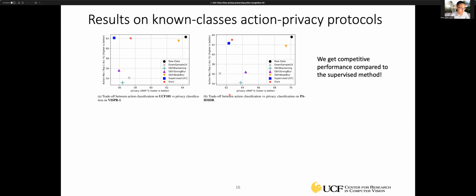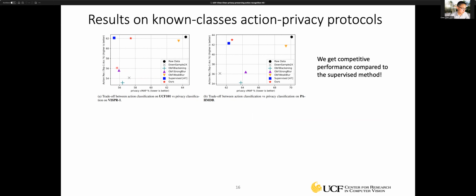So this is the result we evaluate on UCF101 and HMDB, focused on the known classes of action privacy. As you can see from this figure, the vertical axis is the action recognition accuracy.